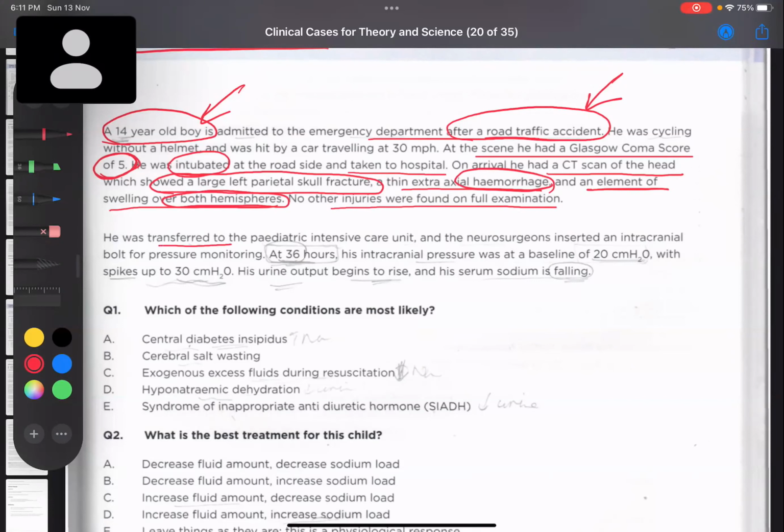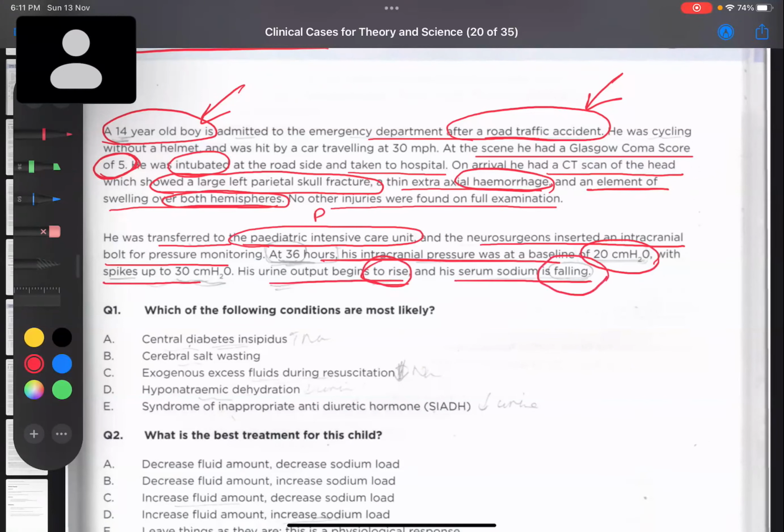He was transferred to the Pediatric Intensive Care Unit, PICU, and the neurosurgeon inserted an intracranial bolt for pressure monitoring. At 36 hours, his intracranial pressure was at a baseline of 20 centimeter of water, which spikes up to 30 centimeter of water. His urine output begins to rise and his serum sodium is falling.